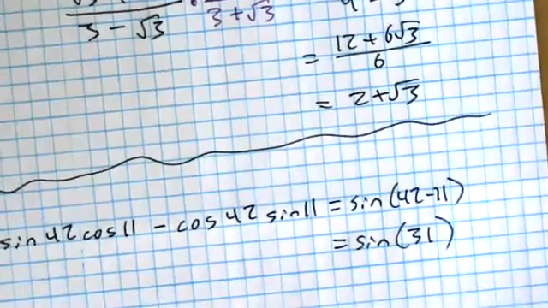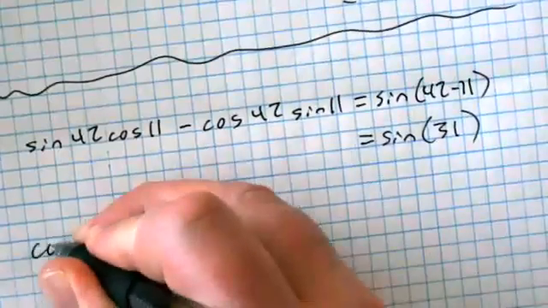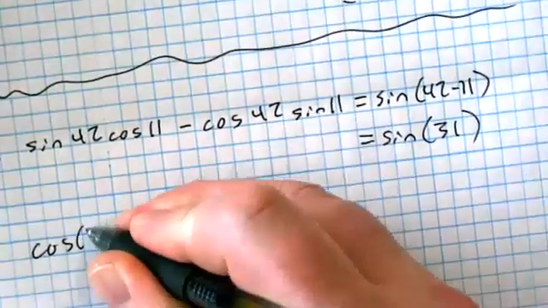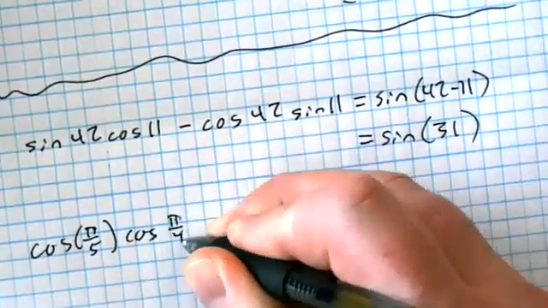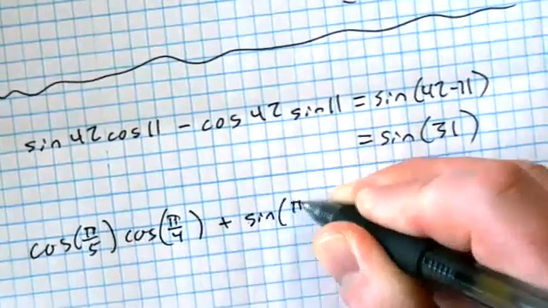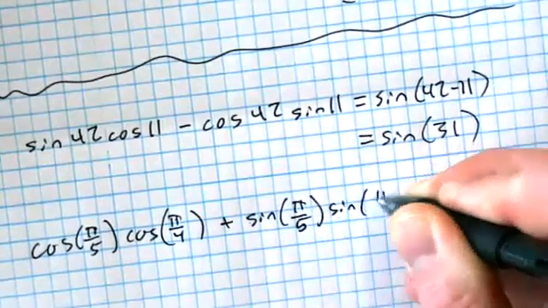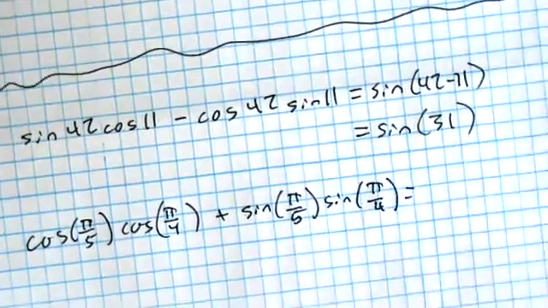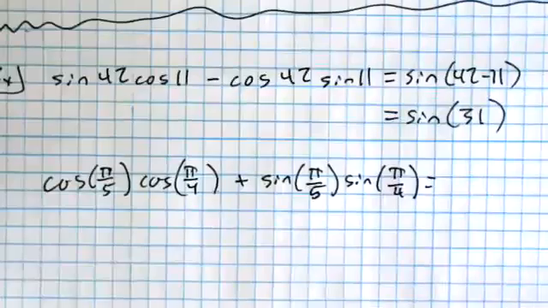So like if they gave you, we'll do one more of these. Cosine pi over 5, cosine pi over 4, plus sine pi over 5, sine pi over 4. So if you've got your sheet with you, look for your sum difference formulas.